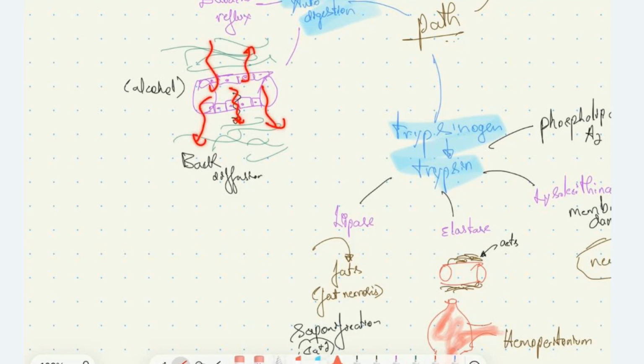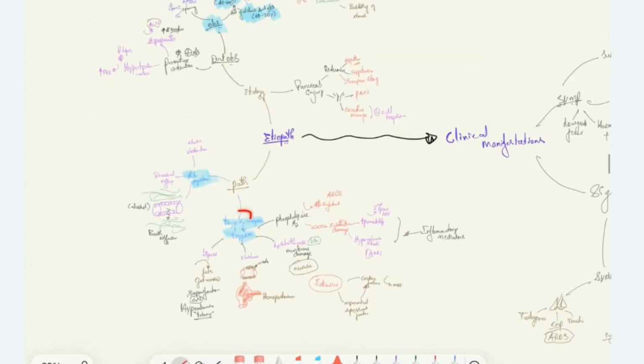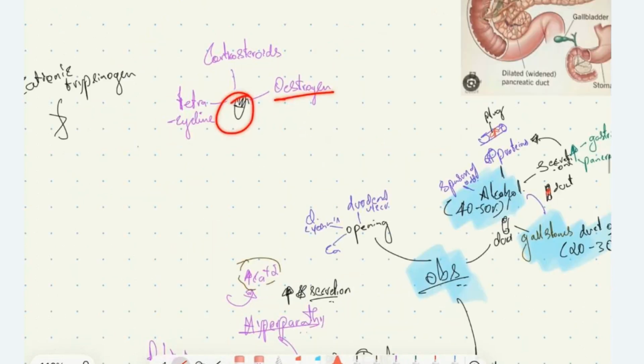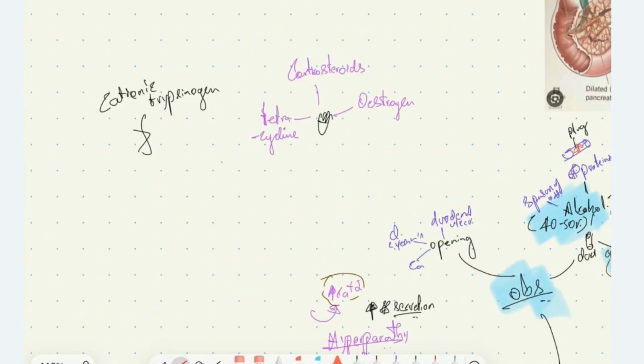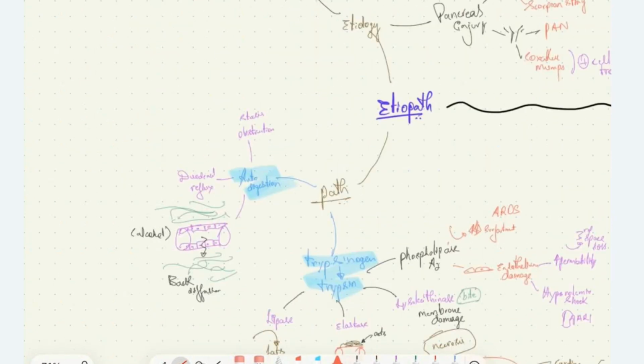When they diffuse into the interstitium, due to the normal pH in the interstitium, they get activated and it causes autodigestion. These are some theories which cause activation of trypsinogen to trypsin. Along with these factors, some drugs like estrogen, corticosteroids, tetracycline are known to cause acute pancreatitis, and mutations in the cationic trypsinogen gene have been associated with pancreatitis.